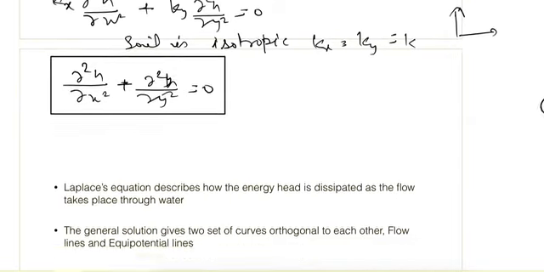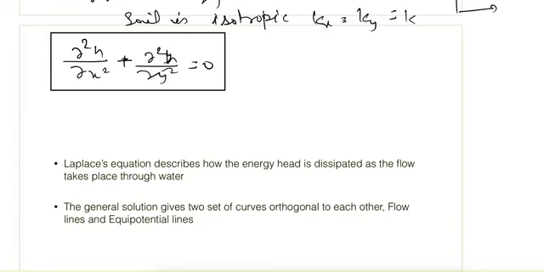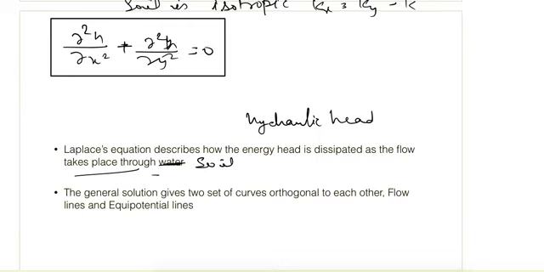So it describes how the energy head, that is the head of water, hydraulic head in case of water flow, is dissipated as the flow takes place through soil. And so by solving it we can find out the flow and flow conditions.